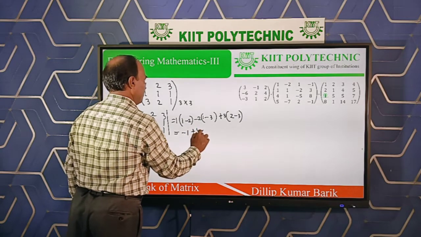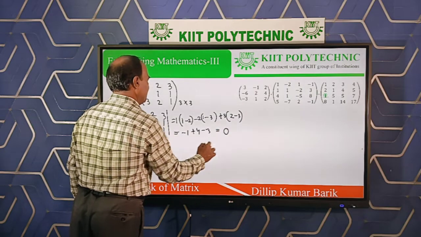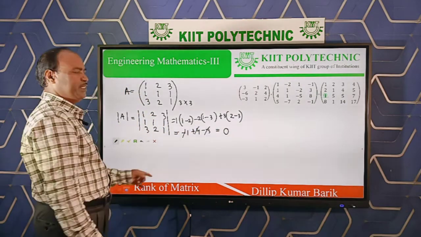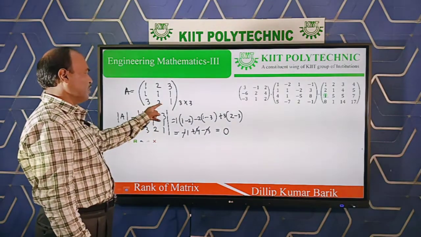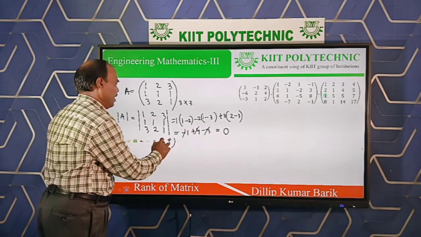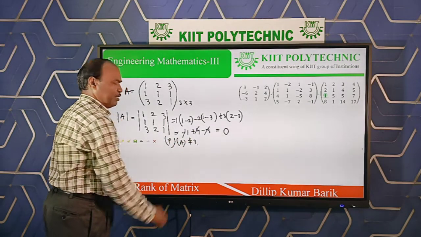plus 4 and minus 3. And clearly now see this is a 0. Plus 4, minus 4 cancel, 0. 0 means it is a minor of order 3 whose value is 0, which means the rank of matrix A is not equal to 3 as per definition.